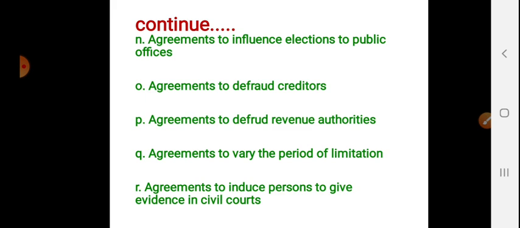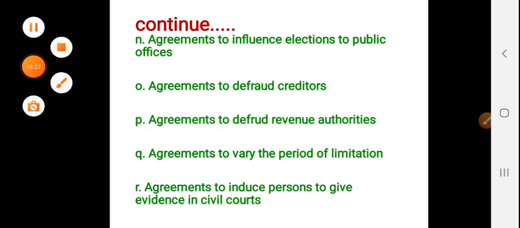It is the legal duty of each and every person to give witness. If that particular person sees the incident, he has to give evidence in court, and that is legal. But agreements whereby money is given, a particular person bribing another person to give evidence, are opposite to public policy.